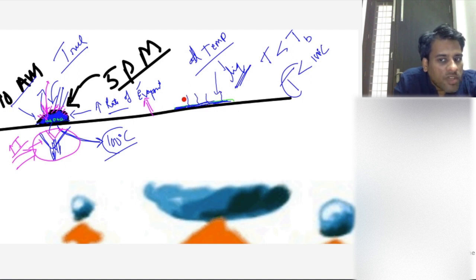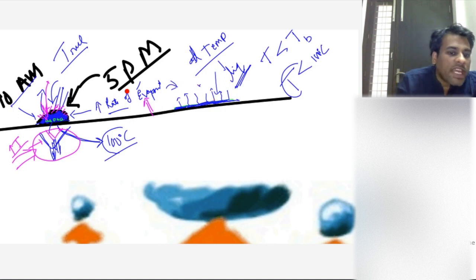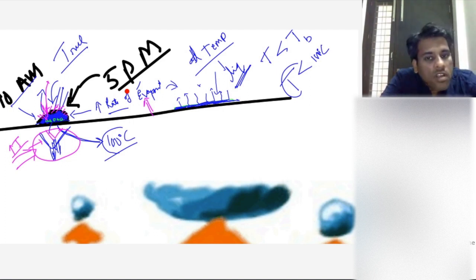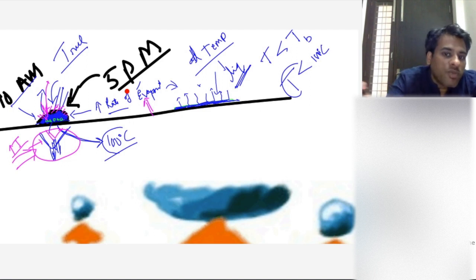Yes or no? Debashish, you said correctly that if you increase the surface area, more molecules will be directly able to leave the surface in the vapor form. This is correct. So you can increase the surface area for increasing the rate of evaporation. Clear? If you decrease the pressure also, but for decreasing the pressure, you need a lot of equipment.